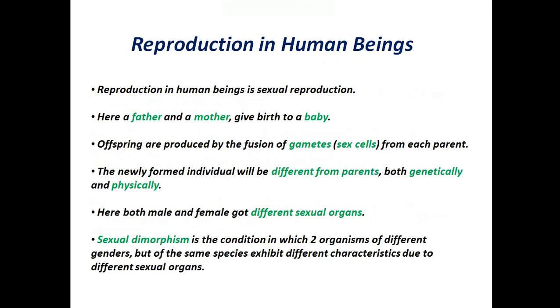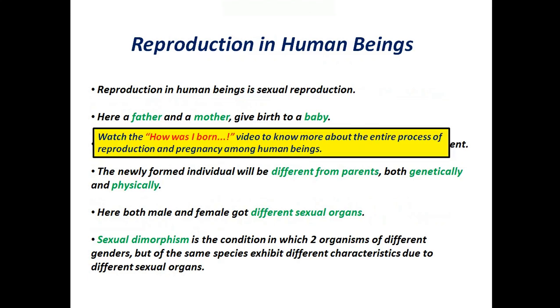Let's see reproduction in human beings. First of all, reproduction in human beings is an example of sexual reproduction. Here a father and a mother give birth to a baby. Offspring are produced by the fusion of gametes, or sex cells, from each parent. The newly formed individual will be different from parents, both genetically and physically. Here both male and female have different sexual organs. Finally, sexual dimorphism is the condition in which two organisms of different genders, but of the same species, exhibit different characteristics due to different sexual organs.